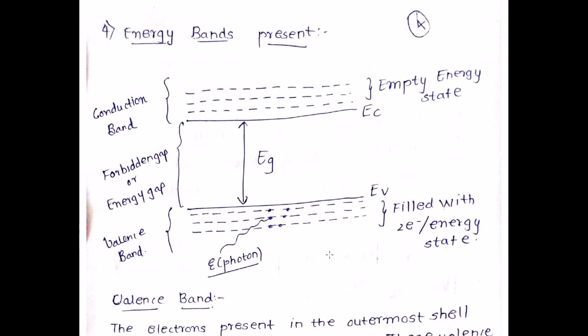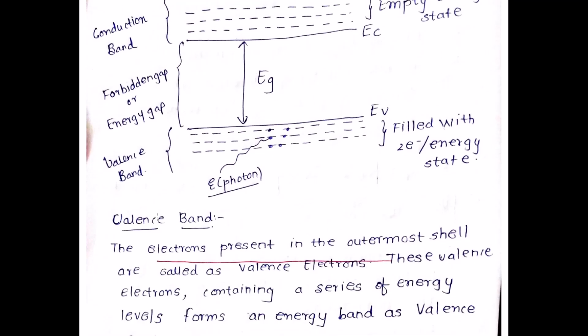In case of any material, it may be a conductor, metal, insulator or a semiconductor, you have a conduction band and you will have a valence band. In the conduction band, the lowest energy is given as EC. In the valence band, the highest energy is given as EV. There is a forbidden gap between the conduction band and valence band, called the forbidden gap or the energy gap. So I hope I am very clear with this.